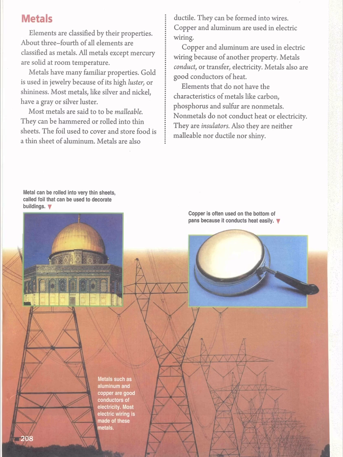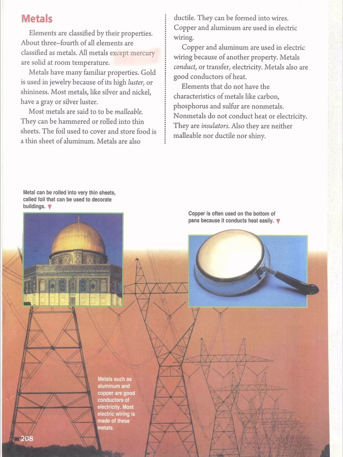We have more than 100 elements, and those elements are classified by their properties. About three-fourths of all elements are classified as metals. It means most of the elements are metals.